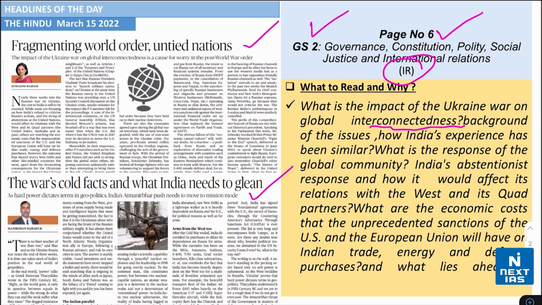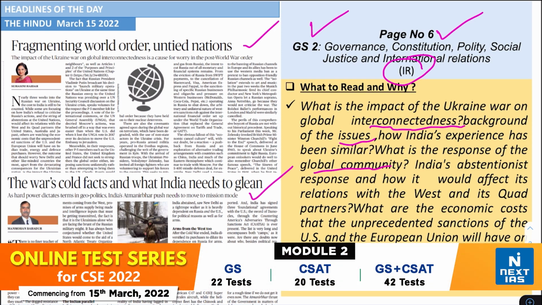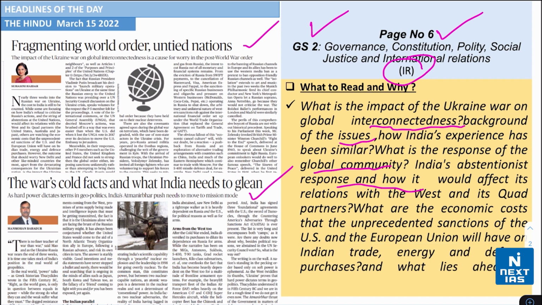Also, know the background of the issue, how India's experience has been similar, and what the response of the global community is in this regard. Next, know about India's abstentionist response and how it would affect India's relations with the West and its Quad partners. Also understand what economic costs the unprecedented sanctions of the United States and the European Union will have on Indian trade, energy and defense purchases, and what lies ahead.